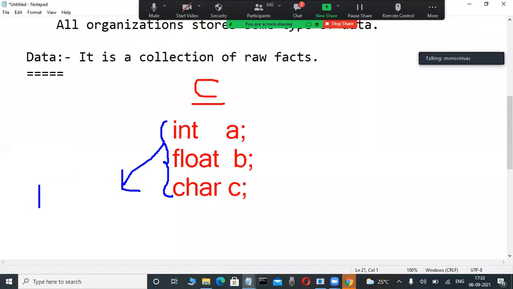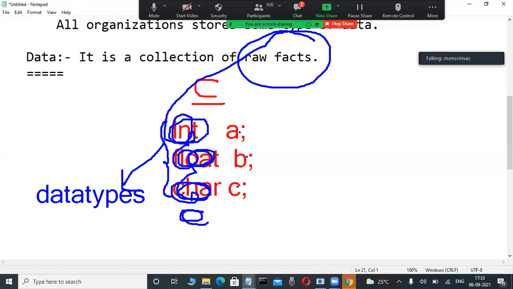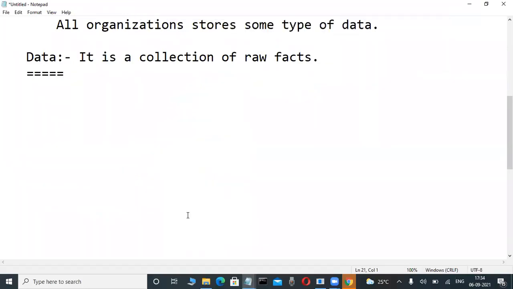Don't worry, for technical and non-technical persons alike: these are data types. And these are called variables. A, B, C are variables. So what are raw facts? Raw facts are nothing but, like in a normal language, primitive data types. That is a collection of integers, floats, characters, strings, booleans. That is nothing but data. That's why there is no meaning in that.